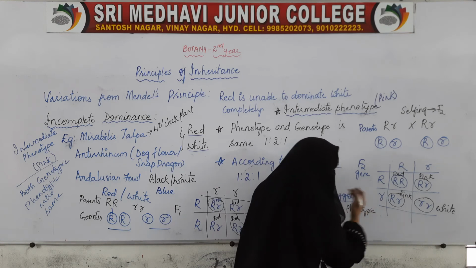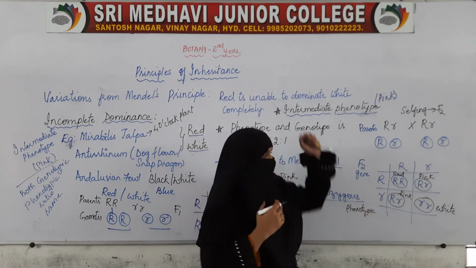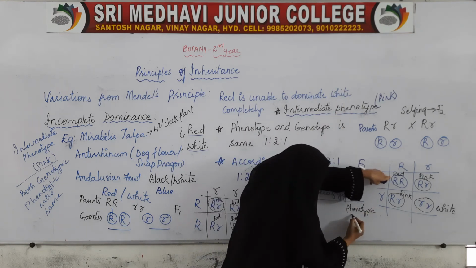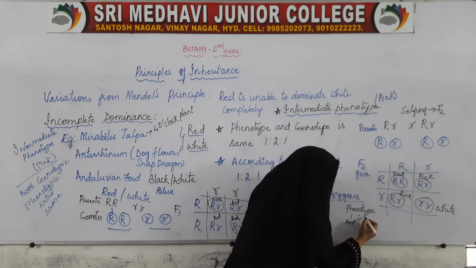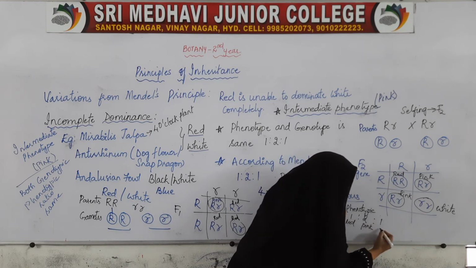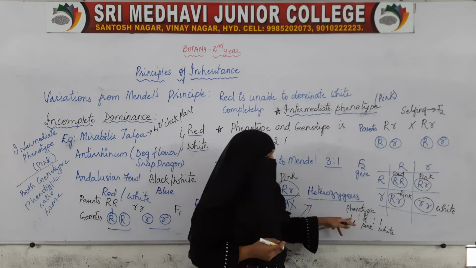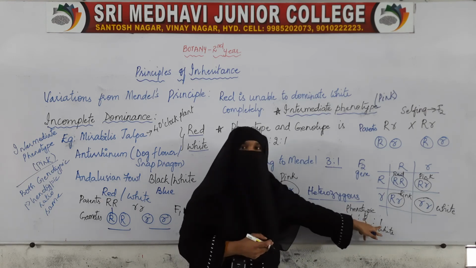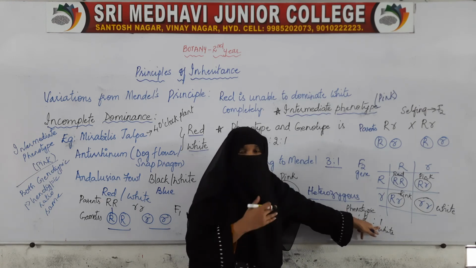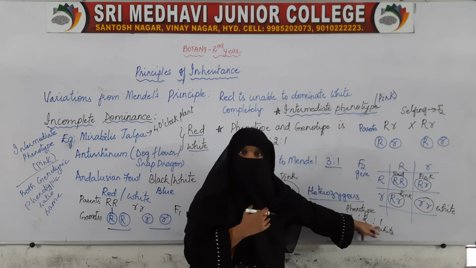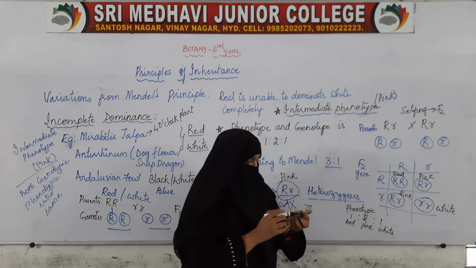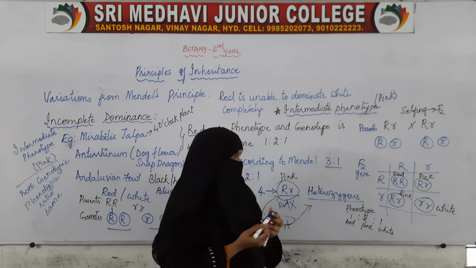Now calculate the phenotypic ratio. Phenotypic means appearance wise. Appearance wise we have one red, two pink, and one white. So the phenotypic ratio is 1:2:1. Let us see the genotypic ratio.